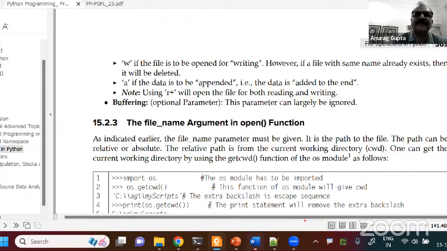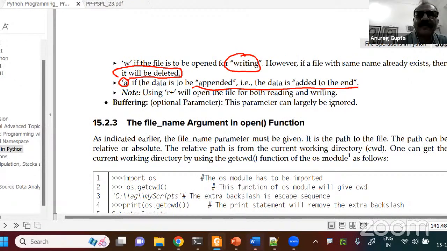Some of the other options: if W is there, then it is for writing. Instead of R, if you put W, then it will be for writing. However, if the file already exists, it will be deleted. So whatever is inside that file will go away. And if it is A, it will be appended, that is, data is added to the end. Note that plus R will open the file for both reading and writing. I will explain this later, so let's not worry too much about it.